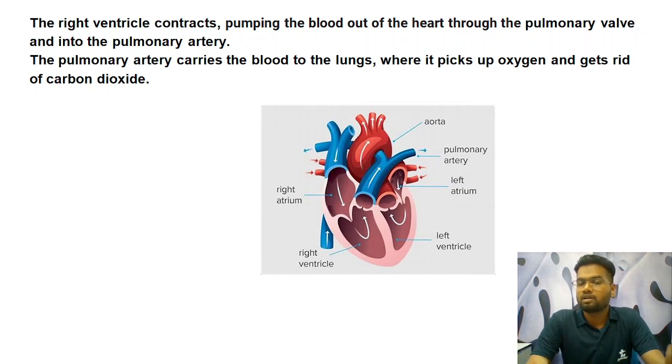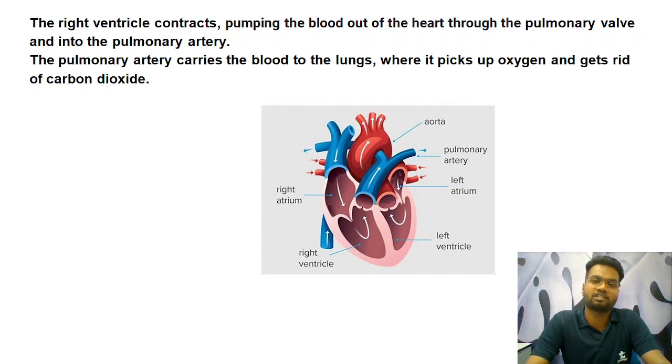Now remember the concept I just told you a minute ago. To remember, the arteries contain the oxygenated blood, means which blood? Pure blood, which contains oxygen. But here we can see the blood from the right ventricle goes to the pulmonary artery. And which blood was there in the right ventricle? It was the deoxygenated blood, oxygen poor blood, carbon rich blood. Then how is it possible that it is going into an artery? As I said, the arteries contain the oxygenated blood.